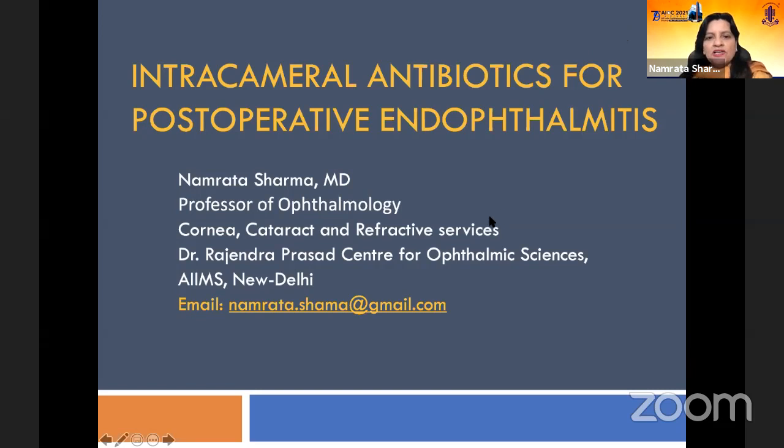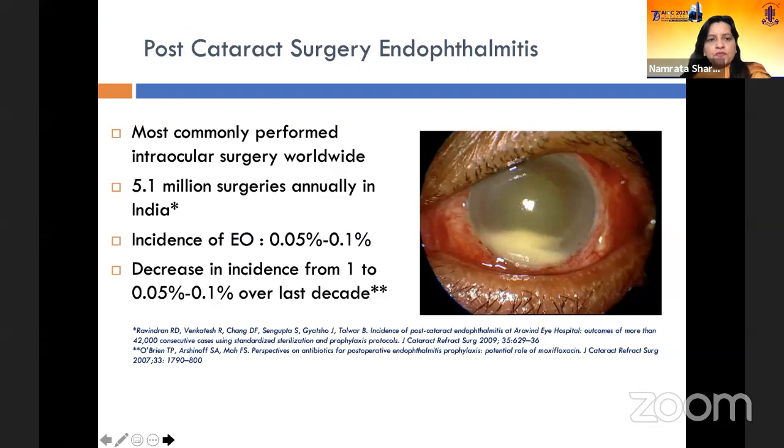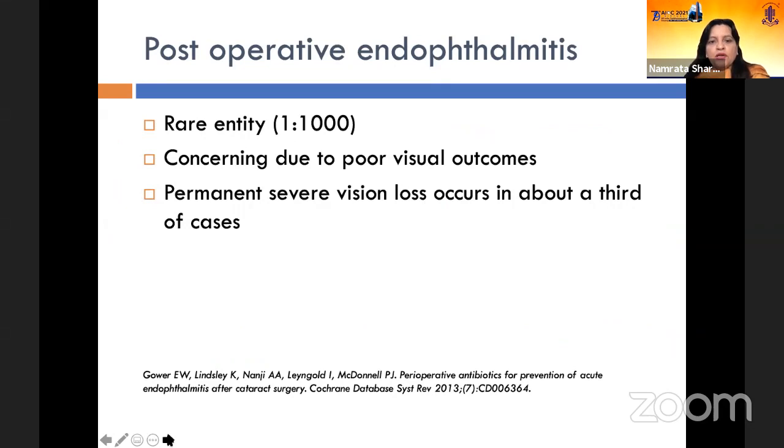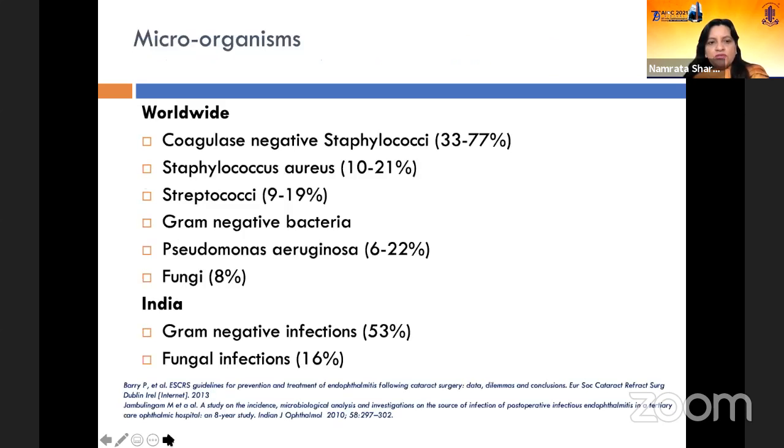I'm going to be talking about intracameral antibiotics for postoperative endophthalmitis. Post-cataract surgery endophthalmitis is one of the most dreaded complications. Although there has been a decrease in incidence over the last decade, it still continues to be there. The incidence ranges from 0.05 to 0.1%. The important thing is that it leads to poor visual outcomes, and permanent severe vision loss can occur in about 1/3 of the cases.